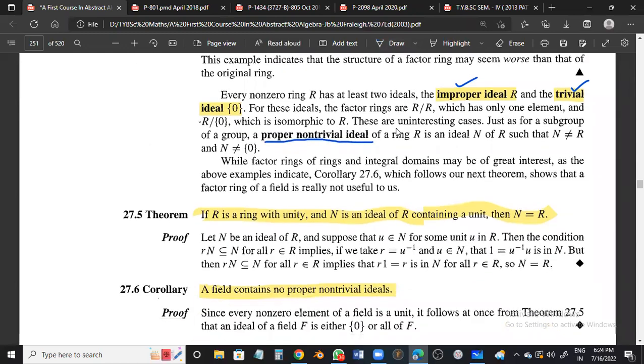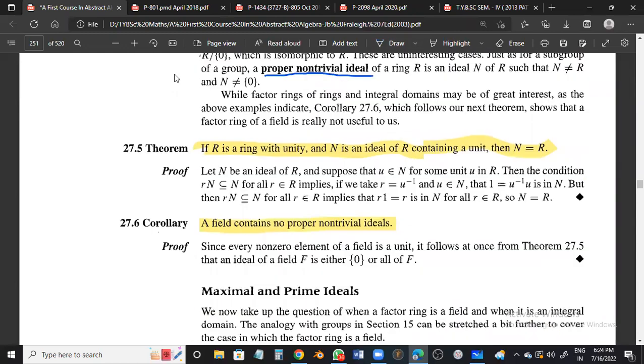Now, next we go to a very important theorem. If R is a ring with unity and N is an ideal of R containing a unit, they're not saying unity, what they say is containing a unit, then N is nothing but R. N itself is R. I would like to revise this, and this question has occurred in previous question papers.